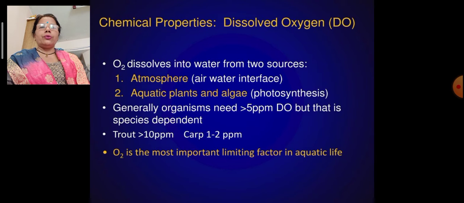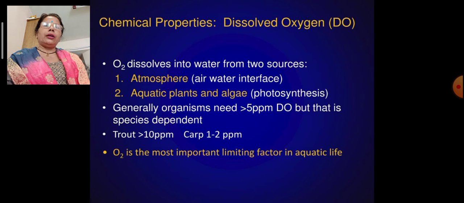Oxygen dissolves into water from two sources. One is the atmosphere, that is air with the water interface, and the other is aquatic plants and algae, that is photosynthesis. Generally, organisms need greater than 5 ppm dissolved oxygen, but that is species dependent. So trout need greater than 10 ppm, and carp 1 to 2 ppm. Oxygen is the most important limiting factor in aquatic life.